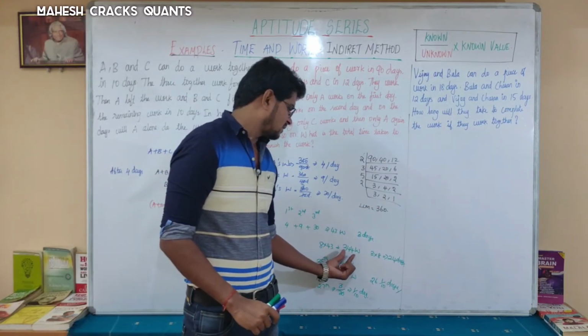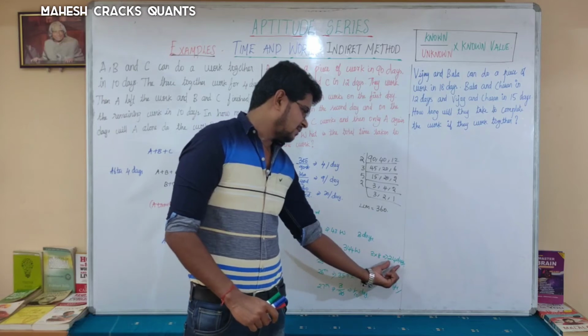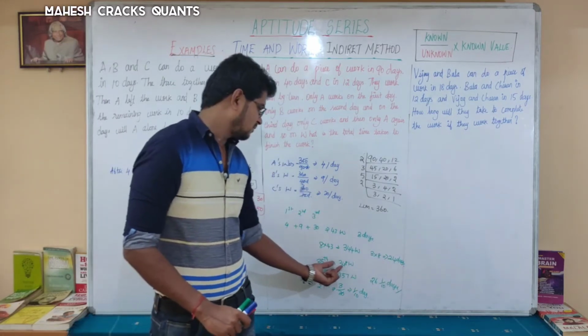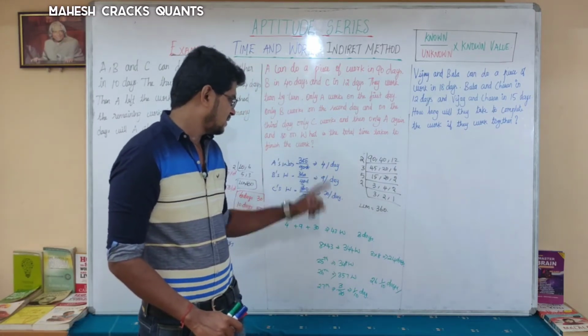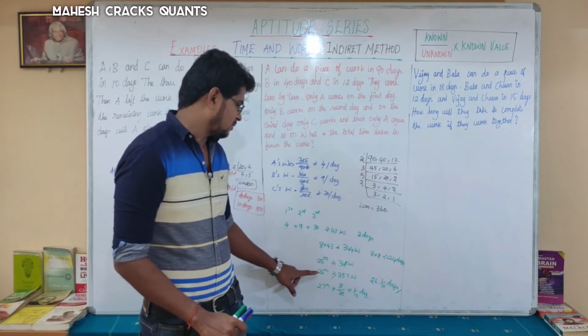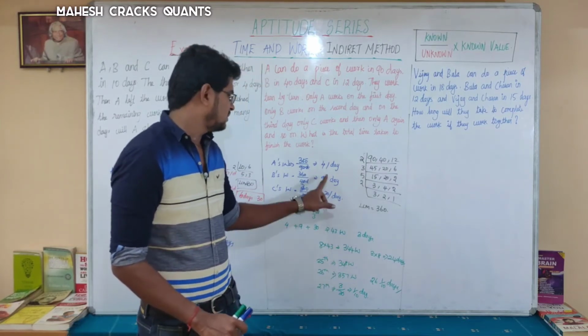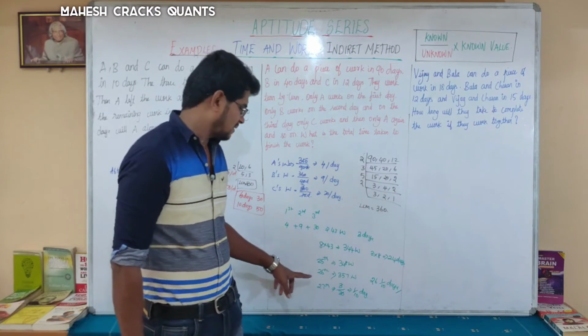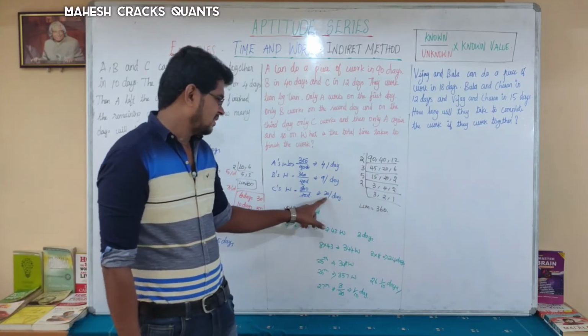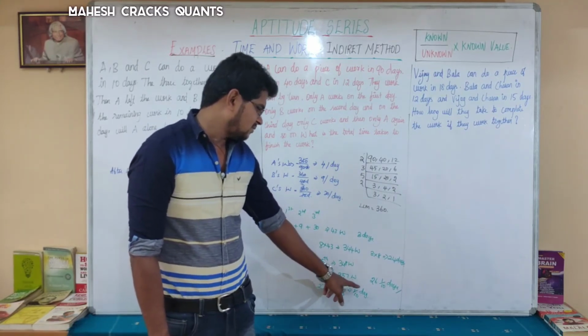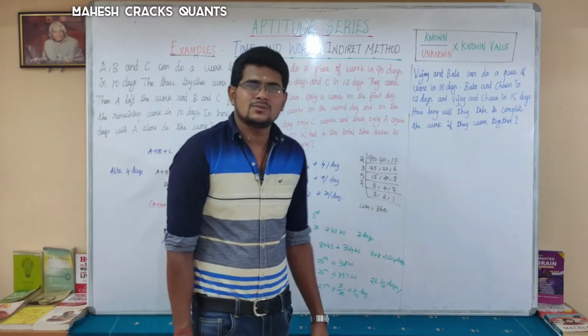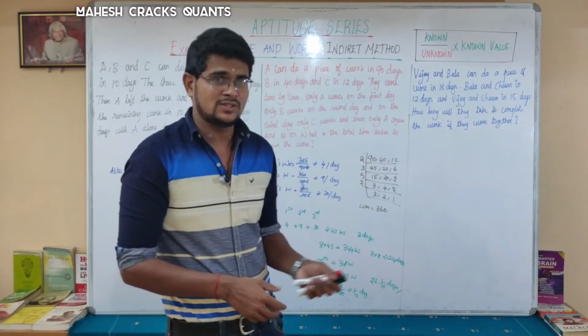So 8 times 43, 344, will be finished in 24 days. On the 25th day 4 work will be finished by A, so 348 will be over. On the 26th day 9 work will be done by B, so 357. On the 27th day C will do the remaining 3 work in 1 by 10 days. So totally 26 1 by 10 days will be required to finish the work.